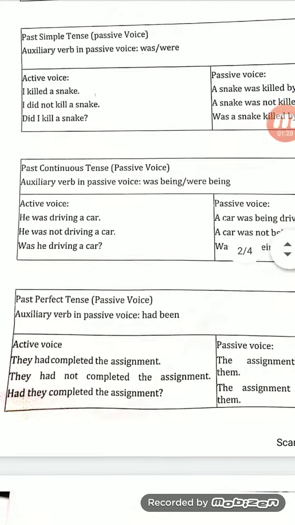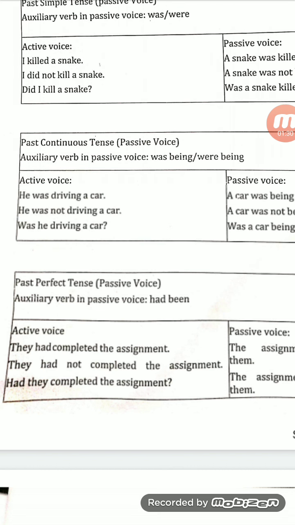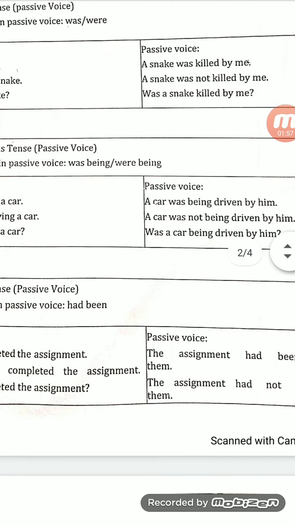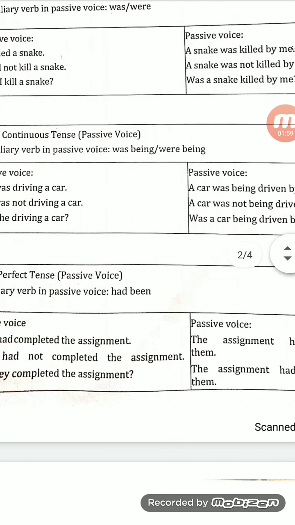Now the second tense is past continuous tense. You know that in continuous tense we always use the ing form, right? But when we convert from active to passive voice, the passive uses the past participle form. For that purpose we use auxiliary verbs like was being and were being. In active voice, he was driving a car. So: a car was being driven by him. Here we use being, B-E-I-N-G, after was.